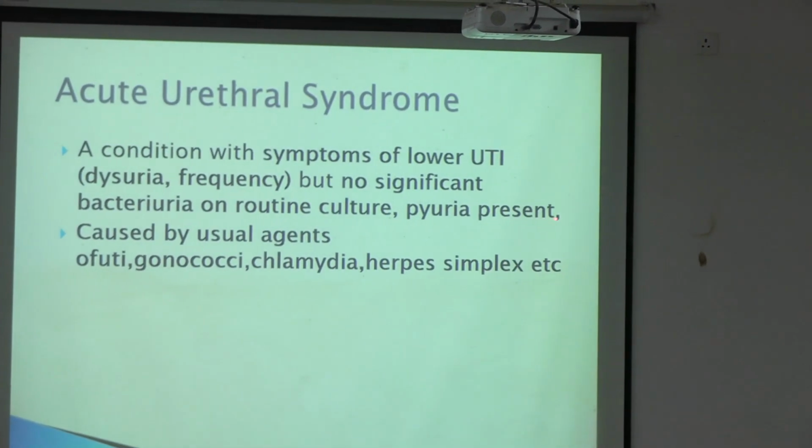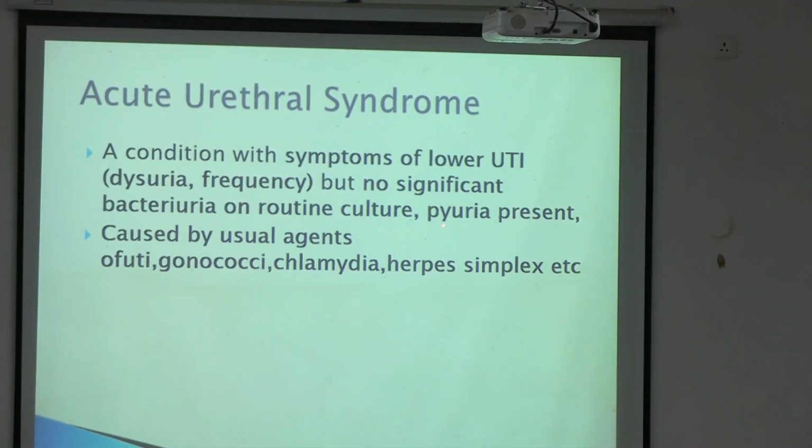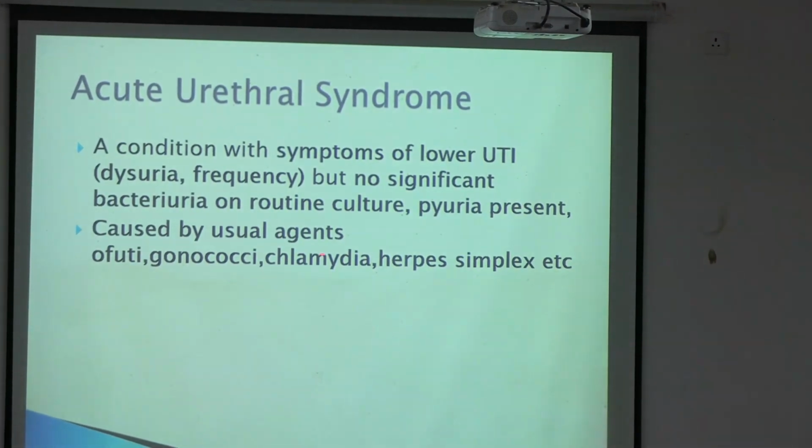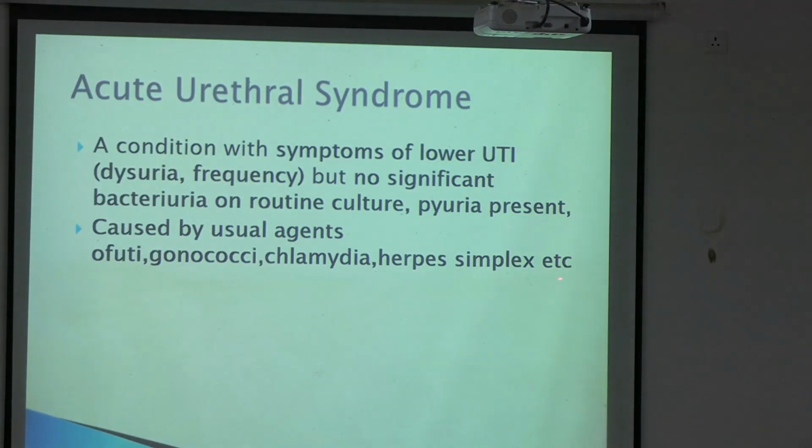Acute urethral syndrome. This is the acute urethra, you understand. So right from the words you can make out what it is. A condition with symptoms of lower UTI, but no significant bacteriuria on routine culture, pyuria present. Pyuria means pus in urine or WBC in urine, raised. Caused by the usual agents of UTI, gonococci, chlamydia, herpes simplex, etc.